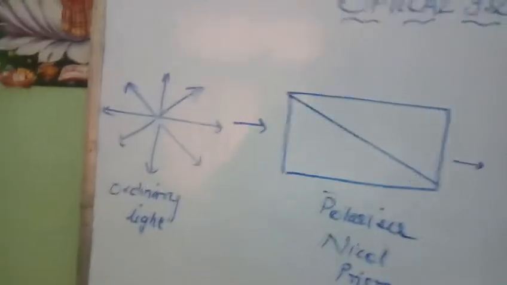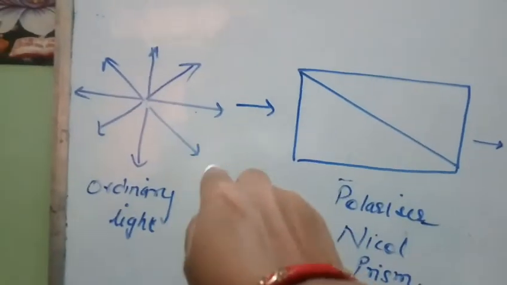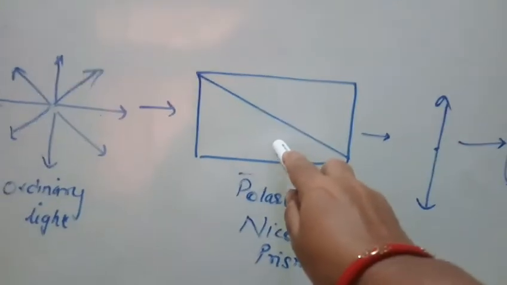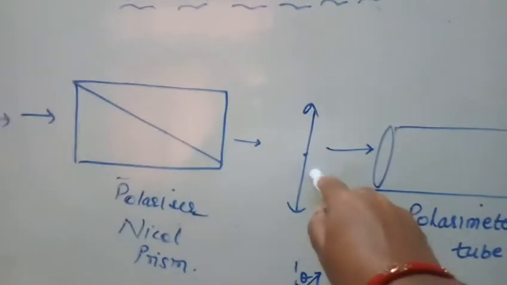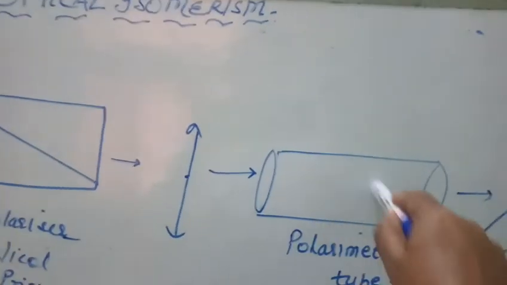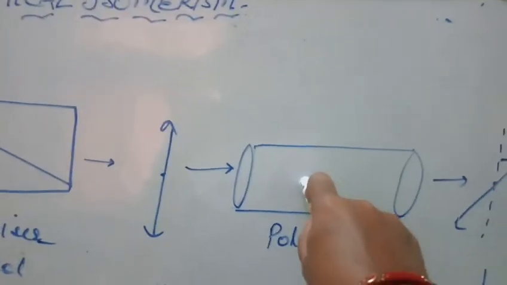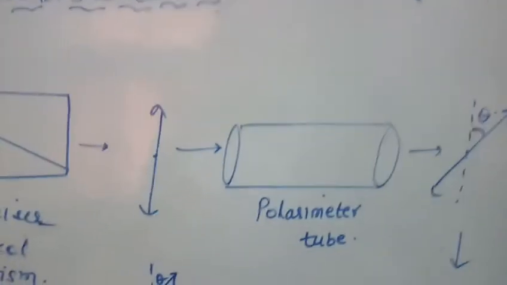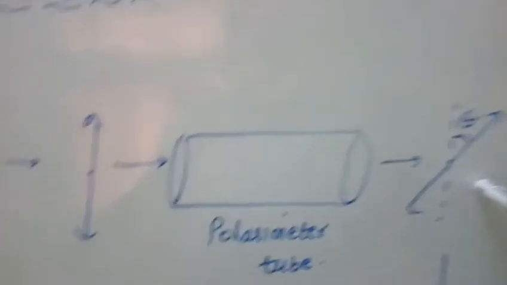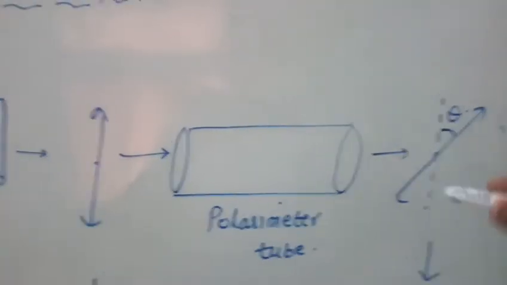Got it? So how do we do the process? There is ordinary light which will have the vibration in all the planes. When this light is passed through this polarizer, that is Nicol prism, it will be converted to plane polarized light. Now this plane polarized light will be passed through this polarimeter tube. What is this polarimeter tube? It contains the solution of the compound which we want to test, whether it is optically active or not. Then what will happen? It may rotate the path of plane polarized light or it may not.